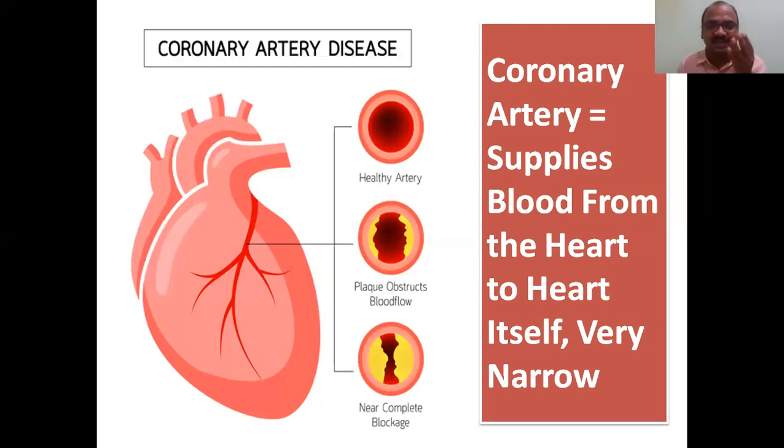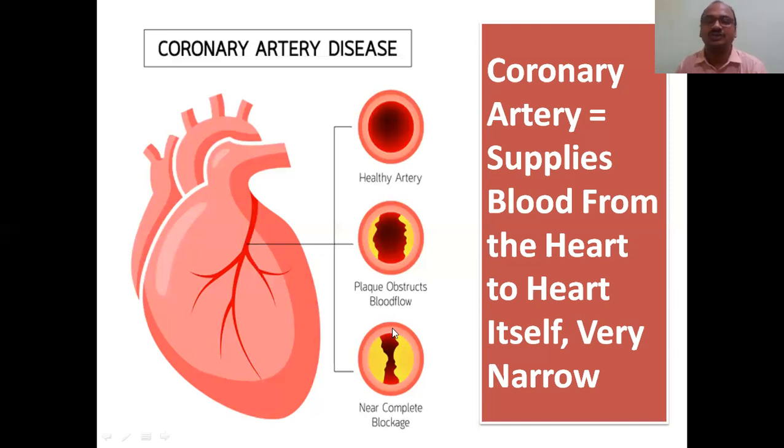In normal arteries, even though there is a formation of fat, it is not a problem, because their diameter is high, whereas in the coronary artery the diameter is very thin. That's why plaque is a problem here. In normal arteries, even though there is plaque formation, it is not much of a problem. Whereas here it is very important. Plaque obstructs the blood flow. And in the third image, you see nearly complete blockage.